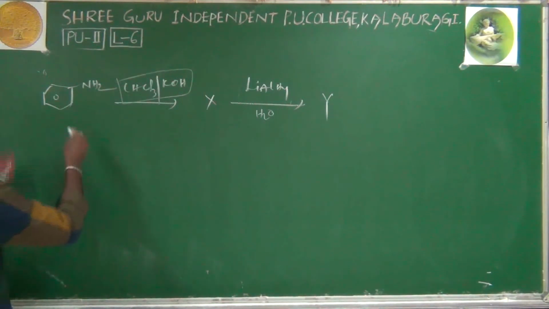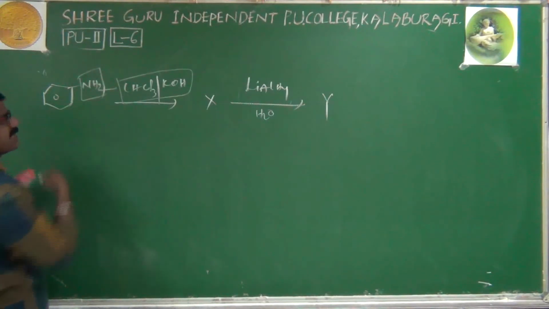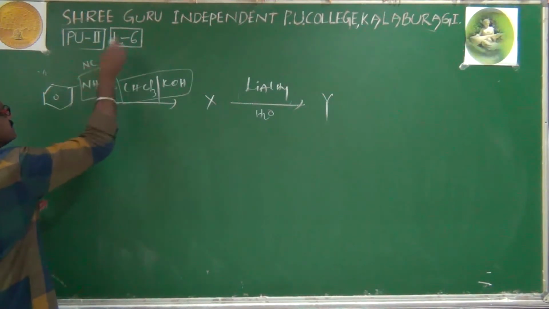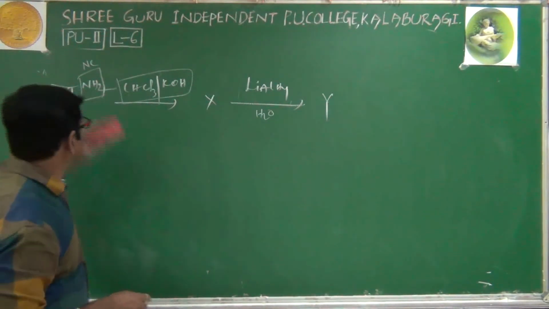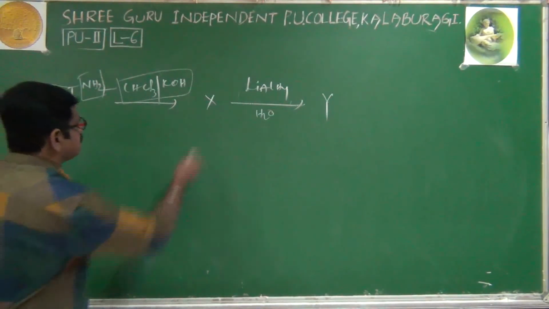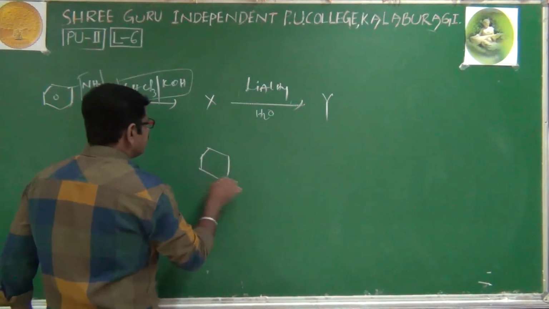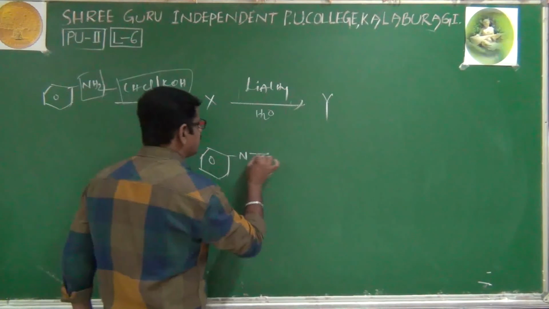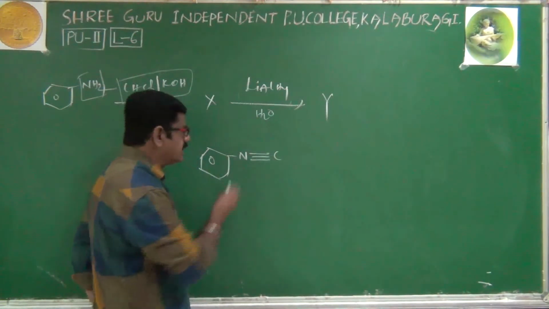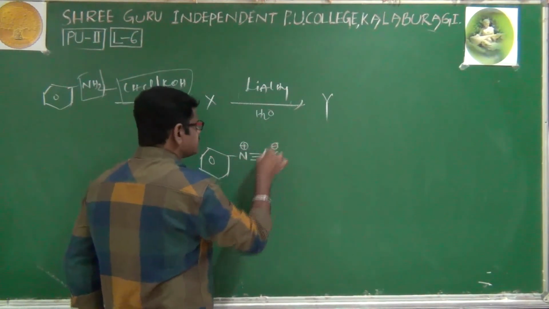In the carbylamine test, what happens? NH2 is converted to NC. That's it. No need to look at the remaining body. NH2 is converted to NC, isocyanide. So what is X? X is phenyl isocyanide. Just now I have given the bonds. There will be 3 bonds. Nitrogen has a plus charge, carbon has a minus charge.